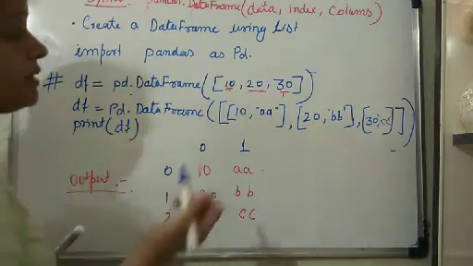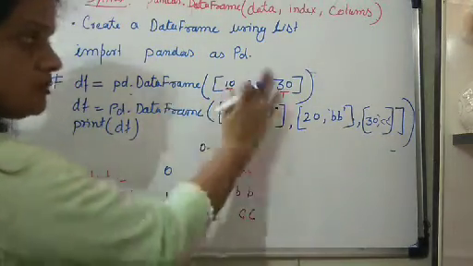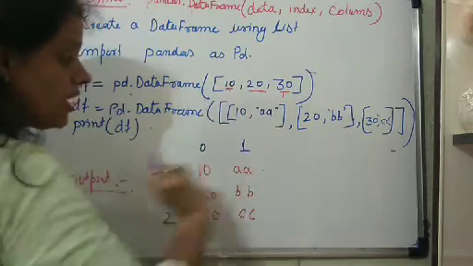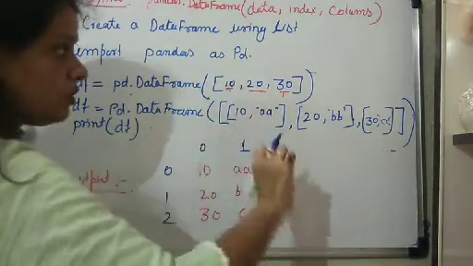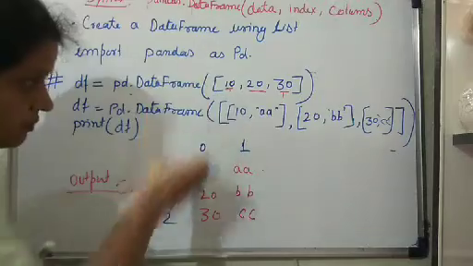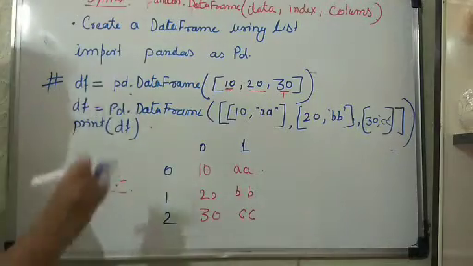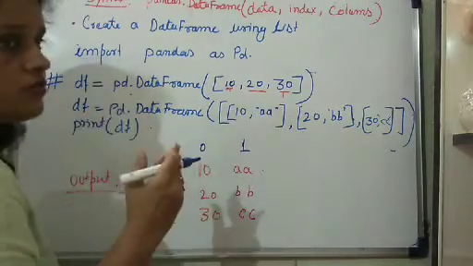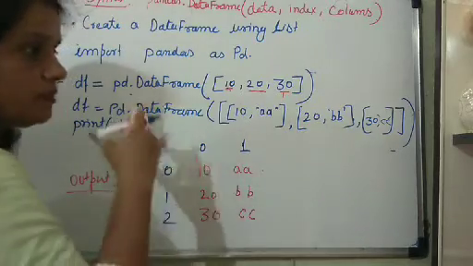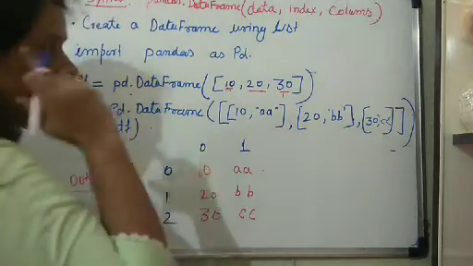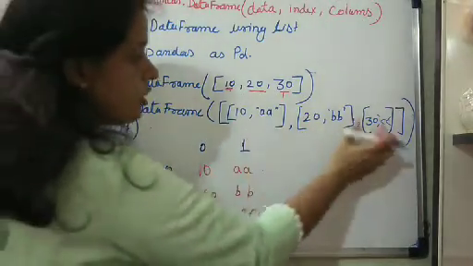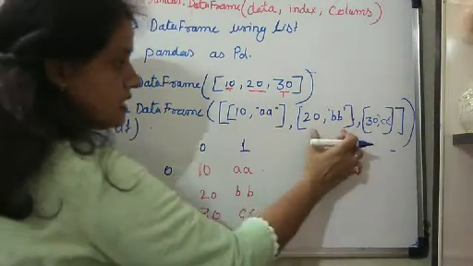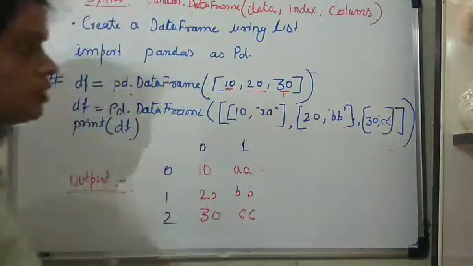Now this output, how it will be displayed, is clear to you, right? So remember that if you are providing a single list, each element from that single list will represent one row, each element one row, and it will be represented in the form of a single column. So if you have to display the list in the data frame in multiple columns, you have to mention how you will form a column. Clear? These are the rows. Rows are represented in this form, so always set this in your mind.